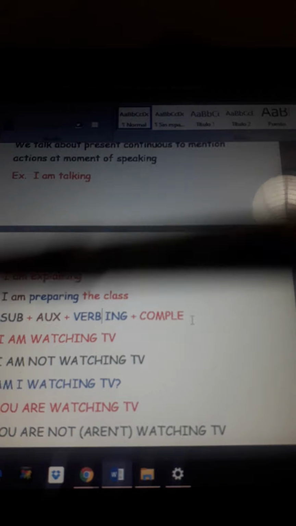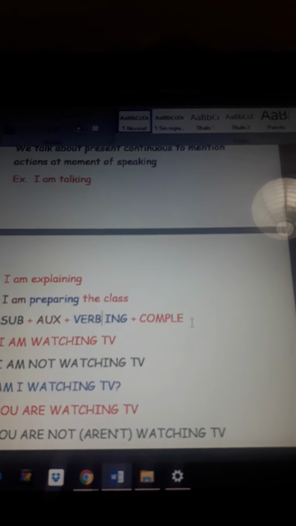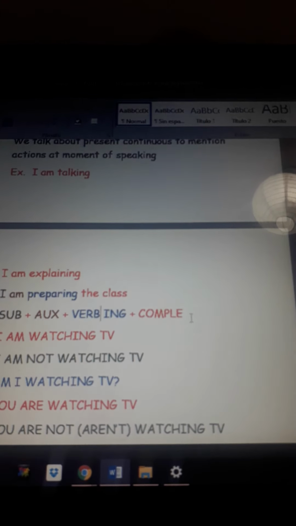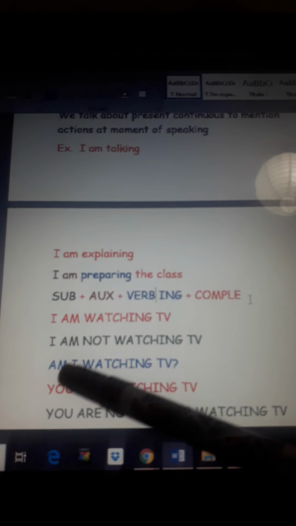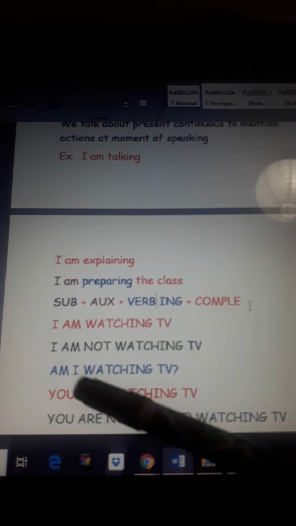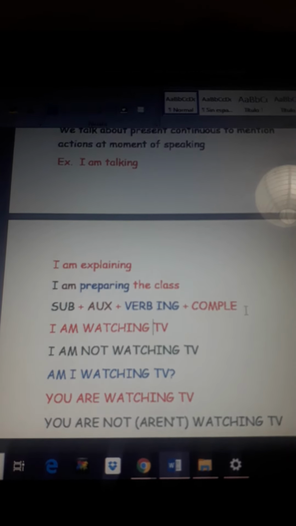Okay? I will do it with my marker. So, if you check, I am watching TV. This is for a sentence in positive. In a negative, I am not watching TV. In a question, as I explained before, we only have to change the subject for the auxiliary. So, auxiliary and then the subject. Am I watching TV?